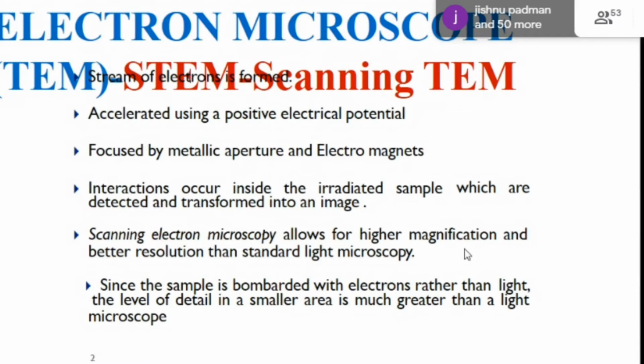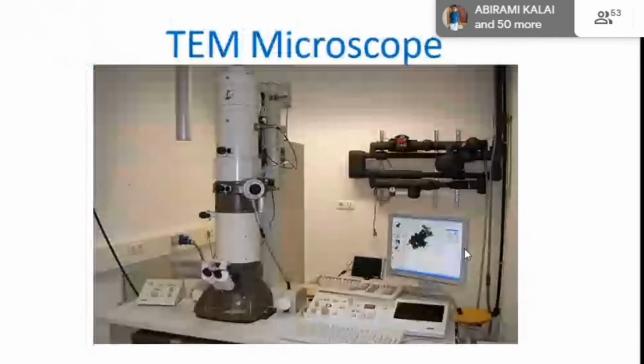Basically, SEM allows for higher magnification and better resolution as compared to optical microscopy. As I already told, electrons are bombarded onto the sample. Here we have a source of electrons that is used for scanning, that will scan the surface of our material, and we can see a much smaller area than with a light microscope.